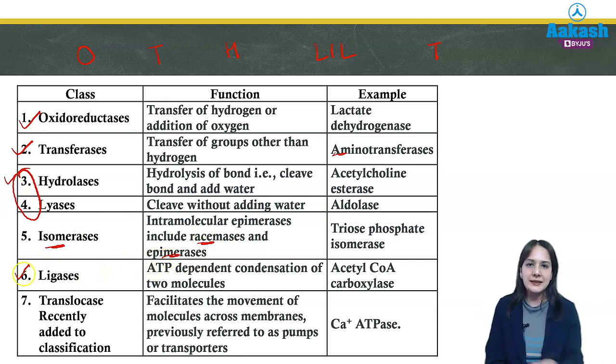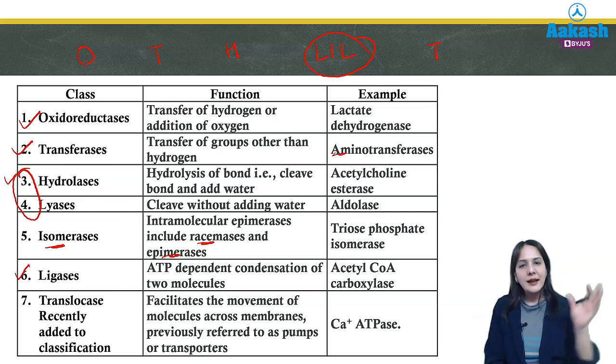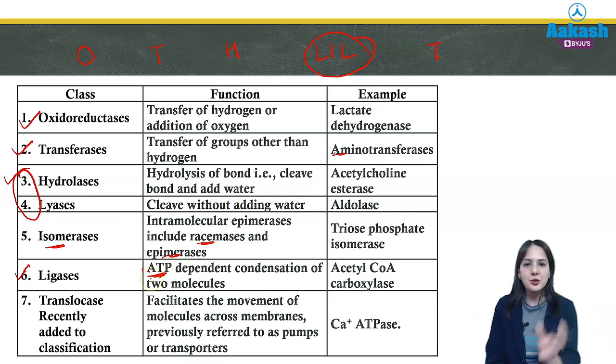And the sixth one is ligase. Now you can see there are 2 L's coming. So you can remember the first L, that is lyase, is for breaking down, and the next L, that is the 6th class, is for joining the two molecules. So it requires ATP to condense the 2 molecules that it is ligating. And the last one is translocase, which is a recently added class, which facilitates the movement of molecules across membranes, like pumps, like the calcium ATPase pump.